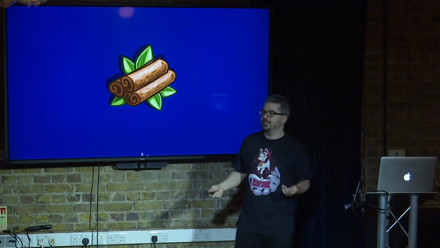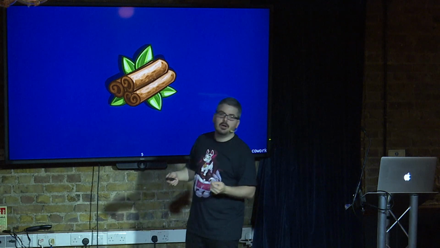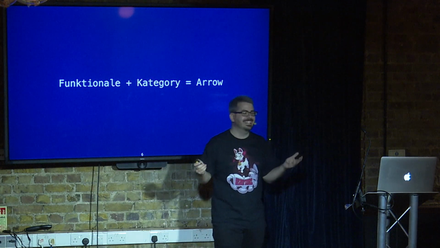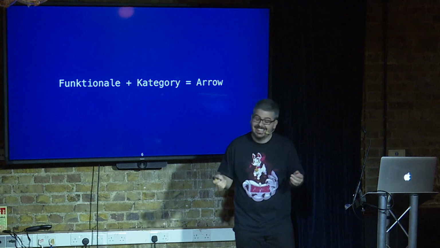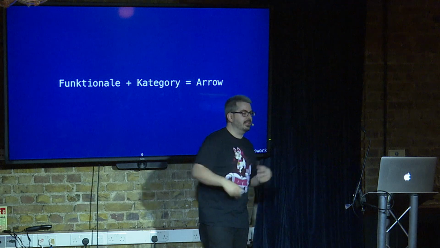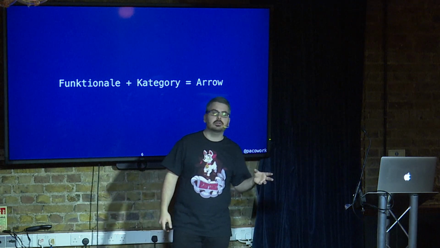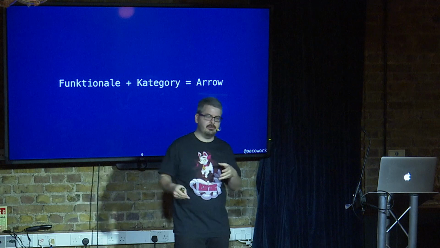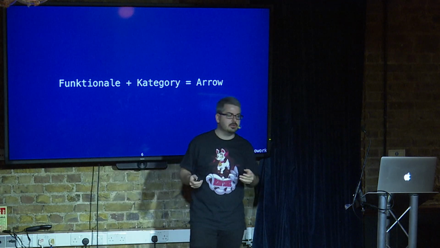It was called Category, and it had a beautiful logo. After a few months, we realized there was another functional library that had already been in Kotlin for a while, called Functional. So we got together and had a chat. It's like, Mario, your library is great. We love it. We complement each other really well. Let's not compete. Let's not be Scala. I know, right? And let's create a new library. Let's drop all the branding. Let's create a new version. We're gonna call this Arrow. So the union of Functional and Category is called Arrow.